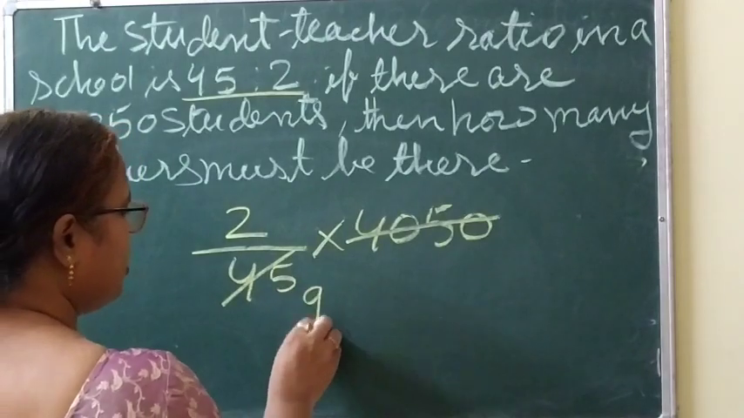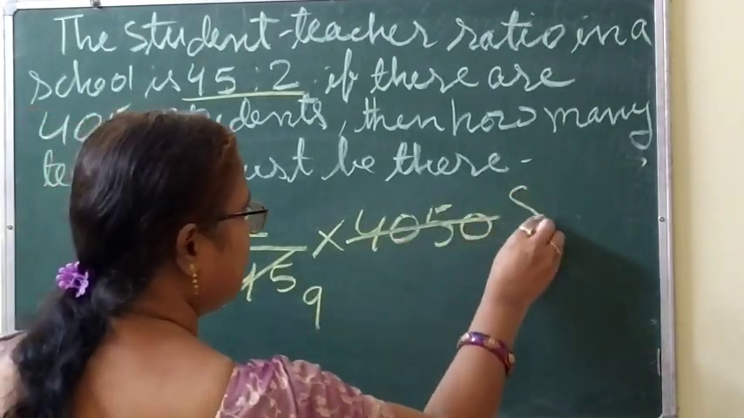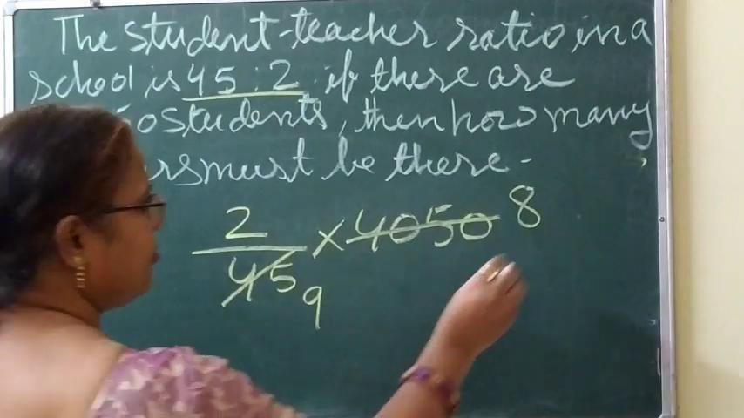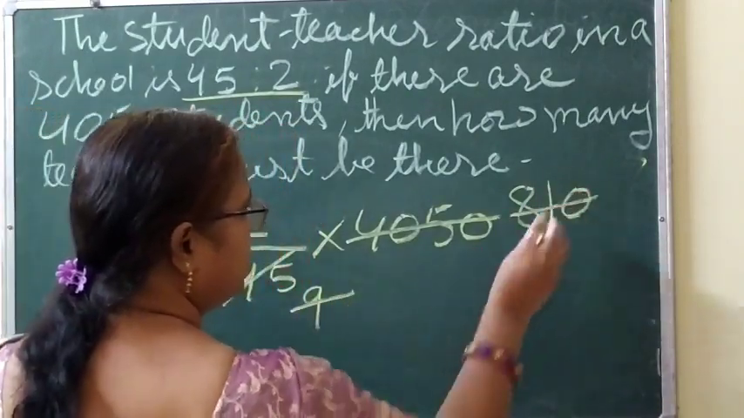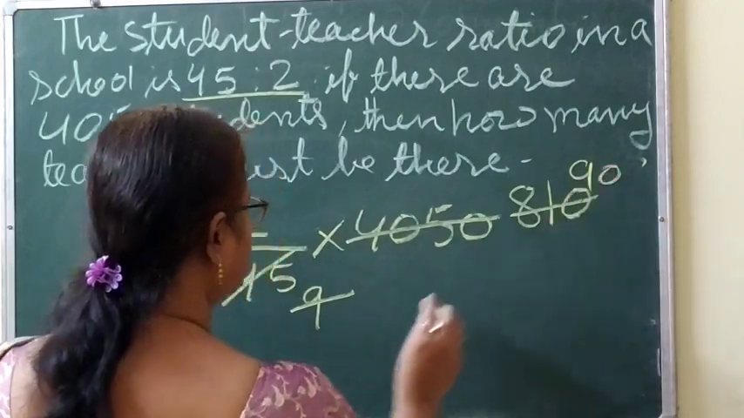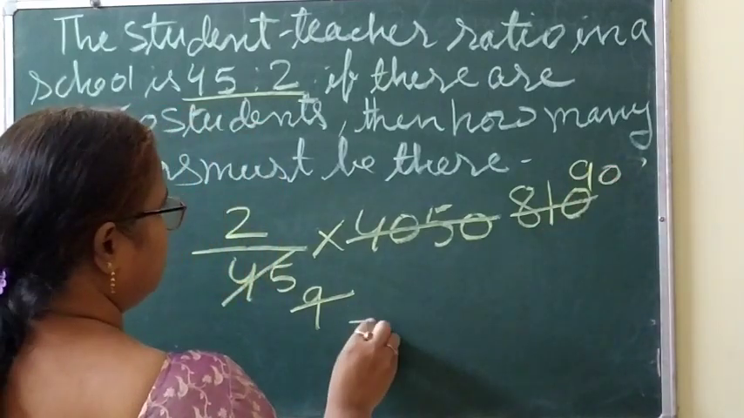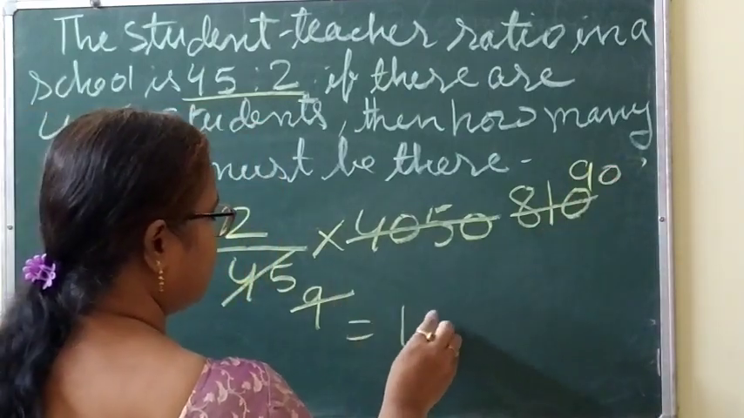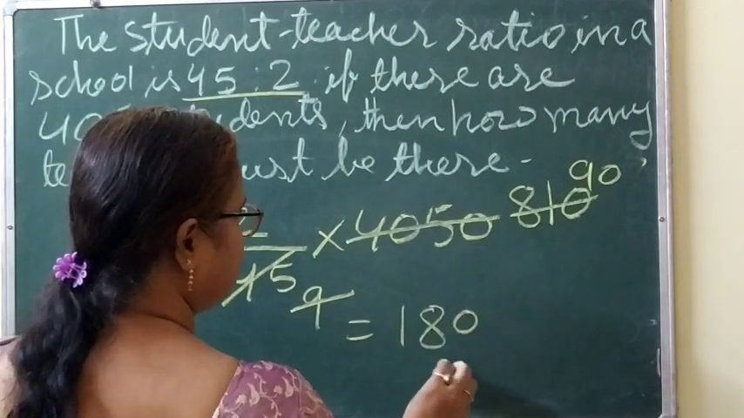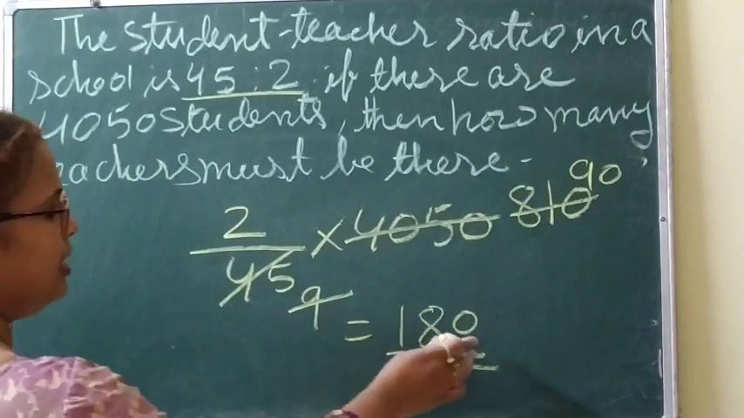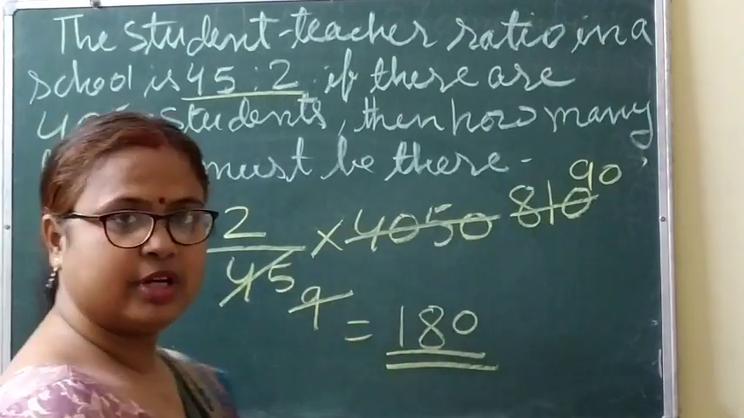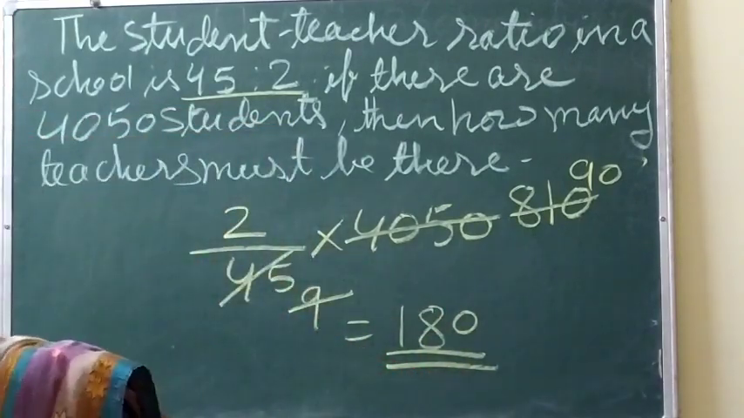So 5 9s are 45. Again 5 8s are 40. 5 1s are 5 and then 0. Again this is very easy. 9 9s are 81 and 0. Clear? So what? 9 2s are 18, 180. Clear? So how many teachers must be there? 180. Okay. Now let's do the next question.